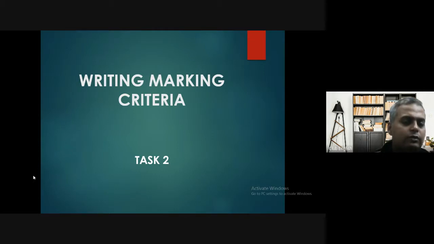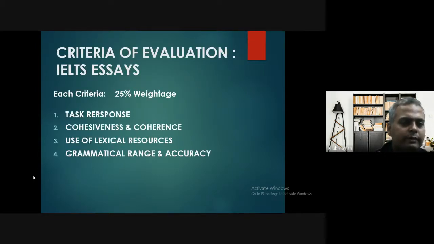Task 2. So, criteria of evaluation in the IELTS essay. It's very, very important because if you don't know this, you cannot train students in a proper way. Each criterion has 25% weightage. You can see there are four criteria. First is task response, then coherence and cohesion, then lexical resource, and then grammatical range and accuracy. So these are the four important things.